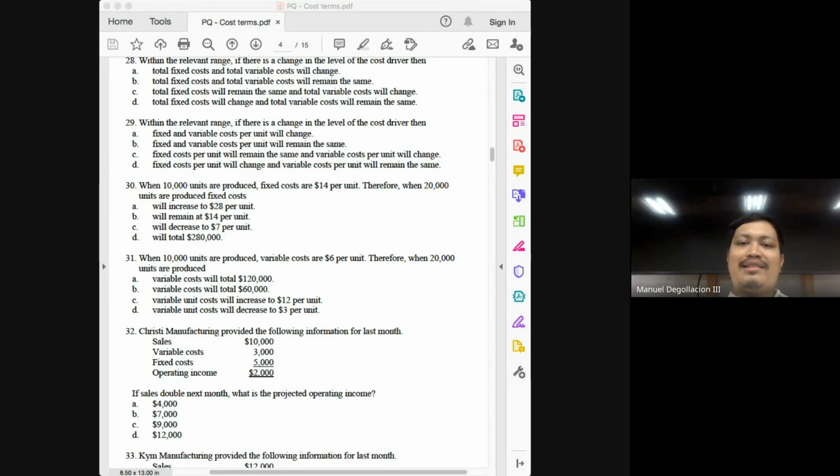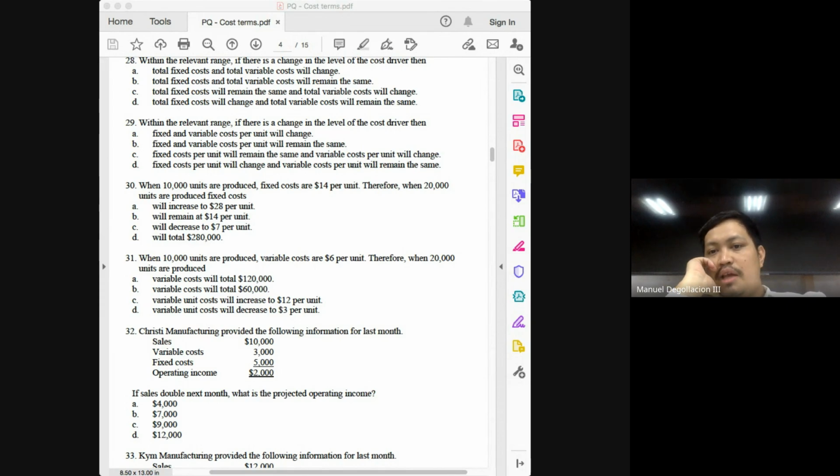Number 30, when 10,000 units are produced, fixed costs are 14 per unit. Therefore, this will now require computation. When 20,000 units are produced, fixed costs will remain the same. So 10,000 times 14 will give you how much? 140, but it's not in the choices. That means we'll have to solve each of the choices.